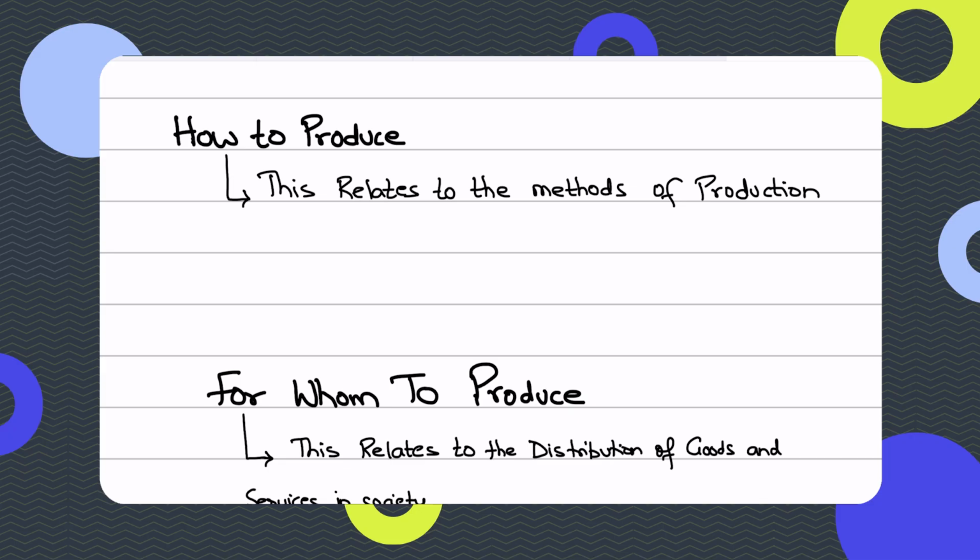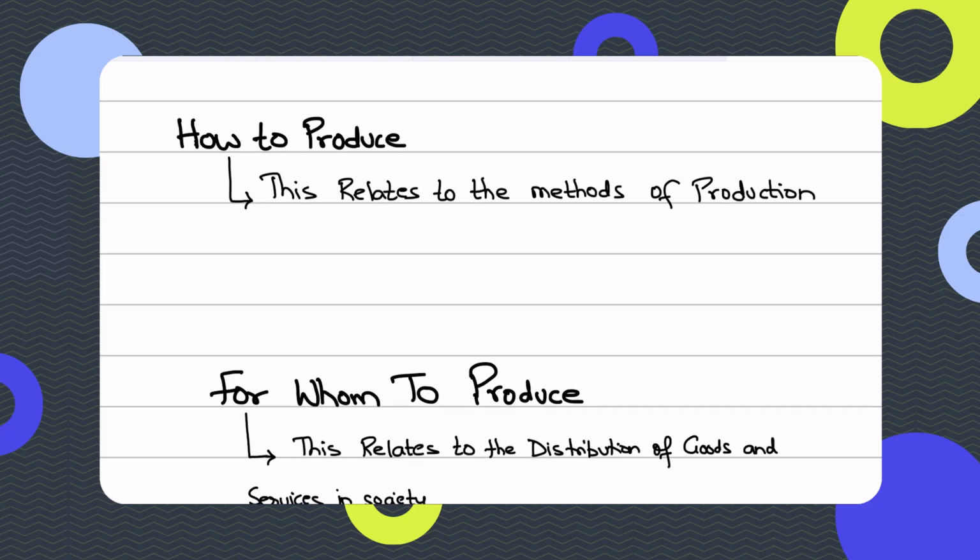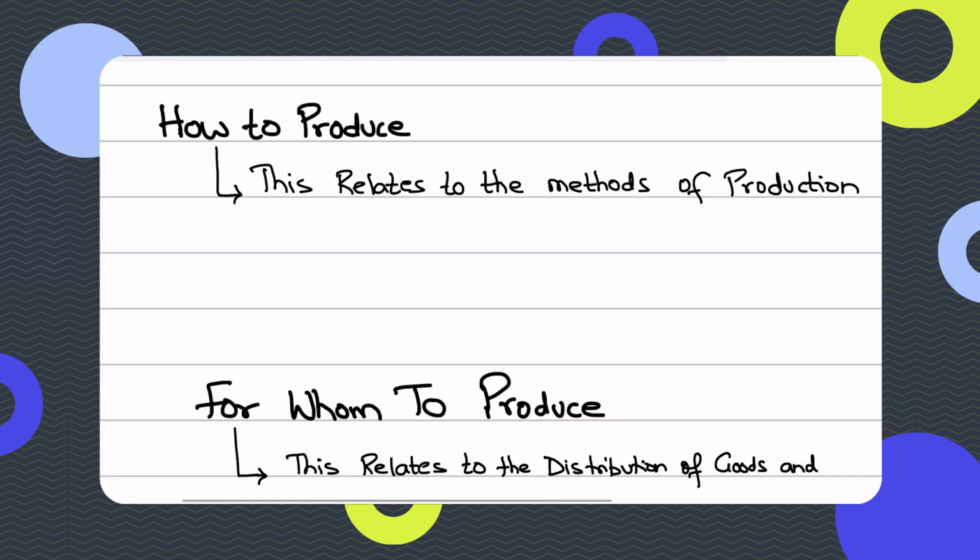But on the other hand, countries like Japan and Germany are more capital abundant countries, right? So you see that there's more automobile production which is very highly automated. They rely on robots and advanced machinery, right? But sometimes when you say how to produce, the production could be environmentally conscious as well.